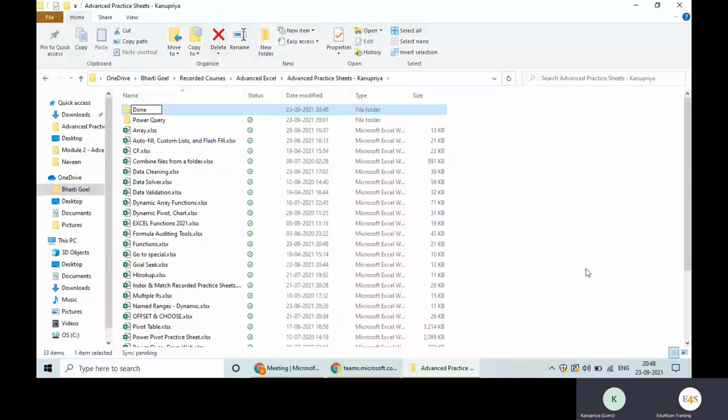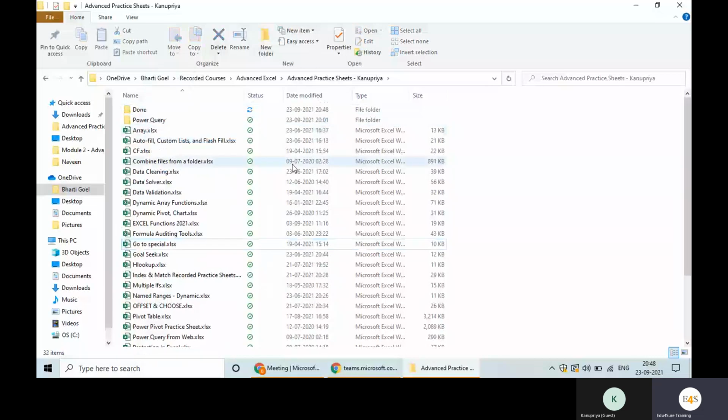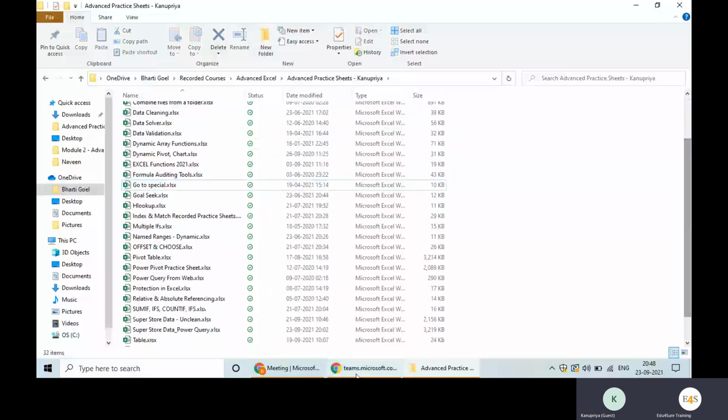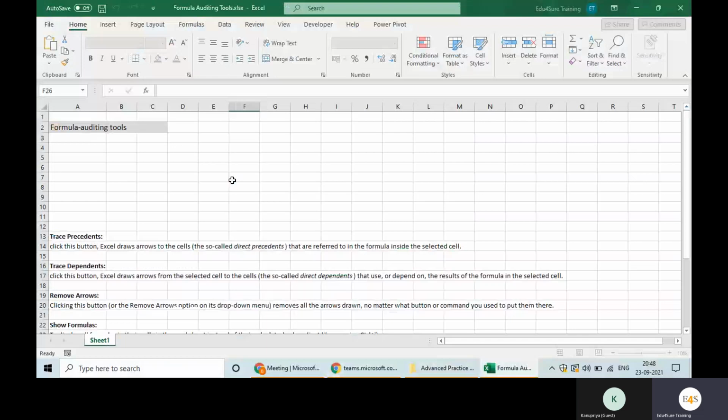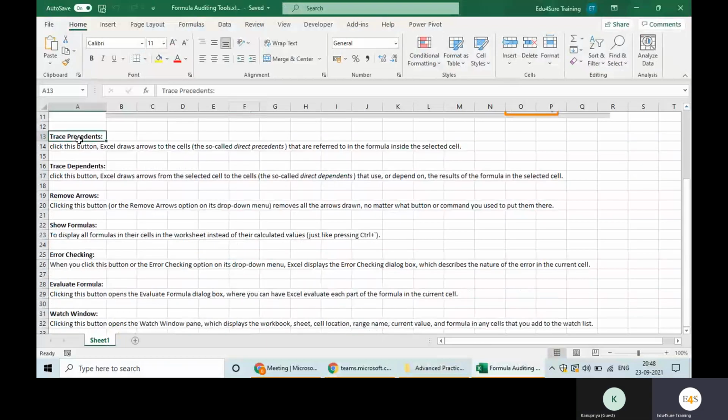The topics I have covered, I will move to the done folder so that we are not confused about what we are doing. There is one topic, formula auditing tools. You just need to go through these; you do not need these practically from my side. Just read this and practice what it says. These are good-to-know things.